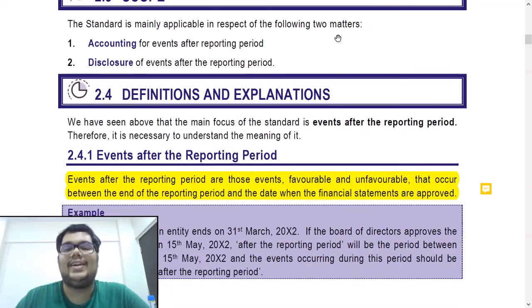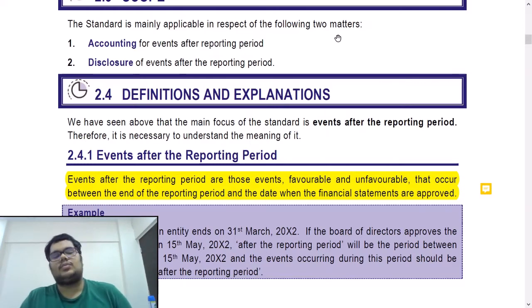First, what are events after the reporting period? If I had to informally give you the definition, it means events between the end of the reporting period, let us say 31st March, till the date when the financial statements are approved, let us say 31st May. So events between 31st March and 31st May would be events after the reporting period, and such events can be favorable or they can be unfavorable also. Very important, they can also be favorable.